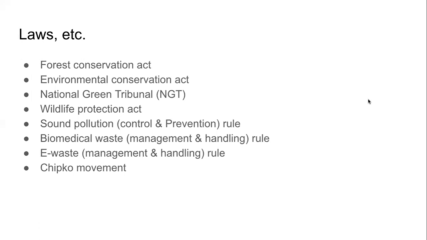So these are some of the laws and other things that governments are doing at their level. One is the Forest Conservation Act. The Forest Conservation Act is about how they declare certain areas as protected. वहां पर हम नॉर्मल काम नहीं कर सकते, meaning we cannot go and set up industries there, we cannot go and start mining there. Some places are protected. Forest Conservation Act. पेड़ भी नहीं काट सकते.